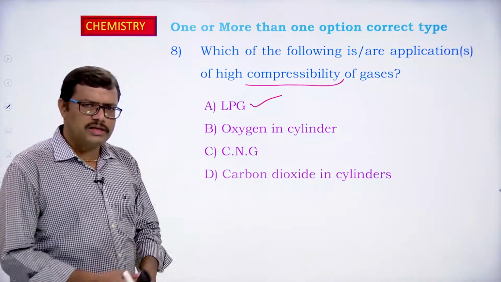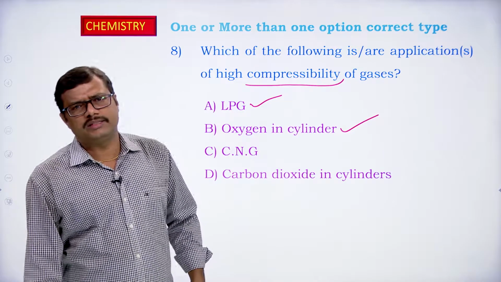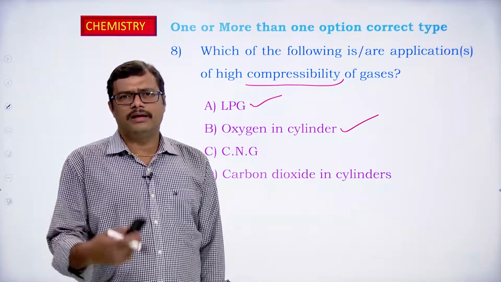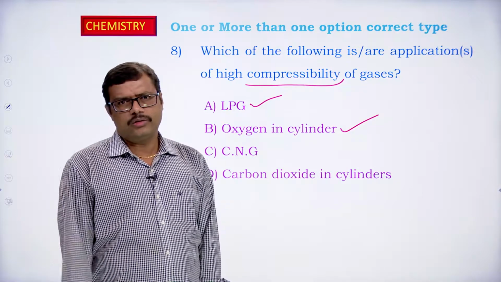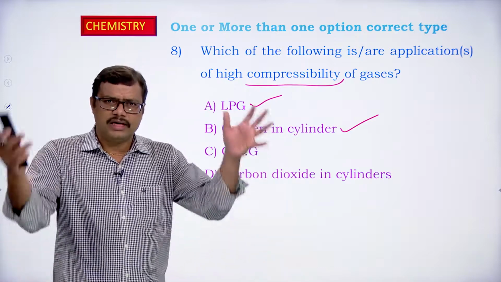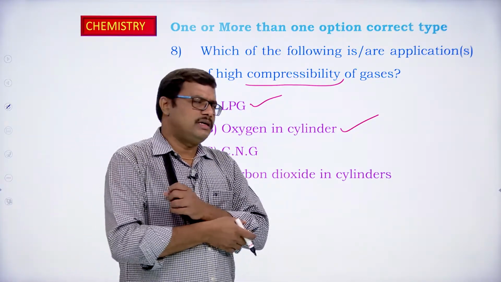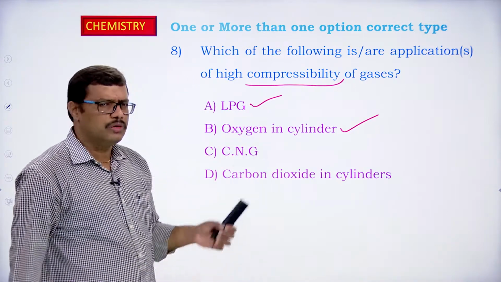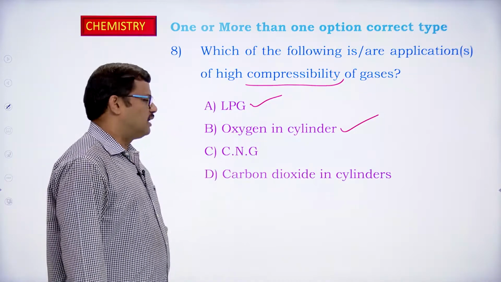Okay. Oxygen in the cylinder. Nowadays, when corona patients have an inhalation problem, oxygen cylinders are connected. I think you can see oxygen cylinders in the hospitals, right? There the gas is highly compressed and kept in the cylinder. So gas that is taken in the cylinder generally exhibits compressibility. So compressibility is applied in the case of taking oxygen into the cylinder.